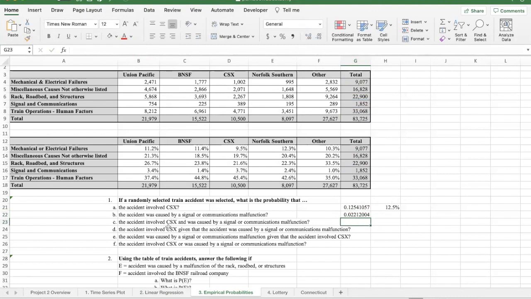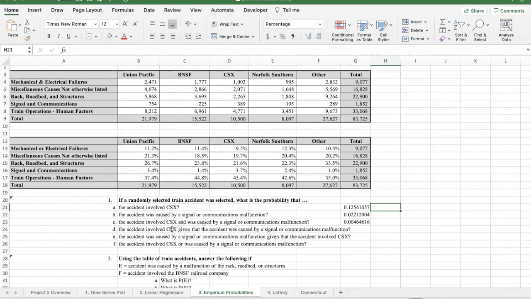In the next one, the accident involves CSX and was caused by a signal. So that's both CSX and signal. So there's that many there. So I'll type in equals and then go grab CSX and signal and communication, and then divide by, again, the total. But we can convert those into percentages as well.